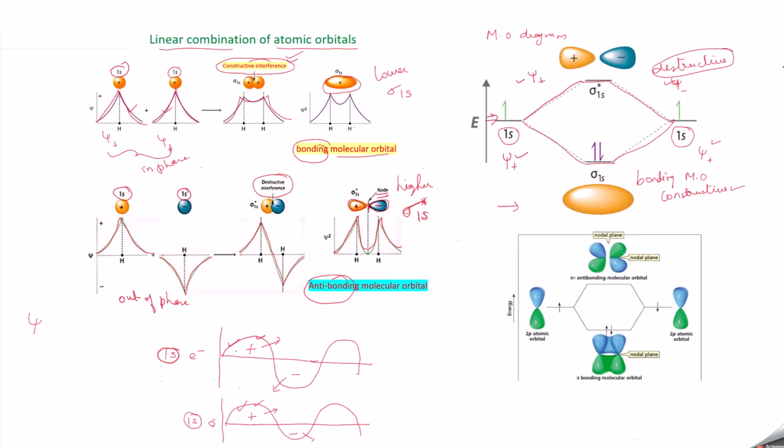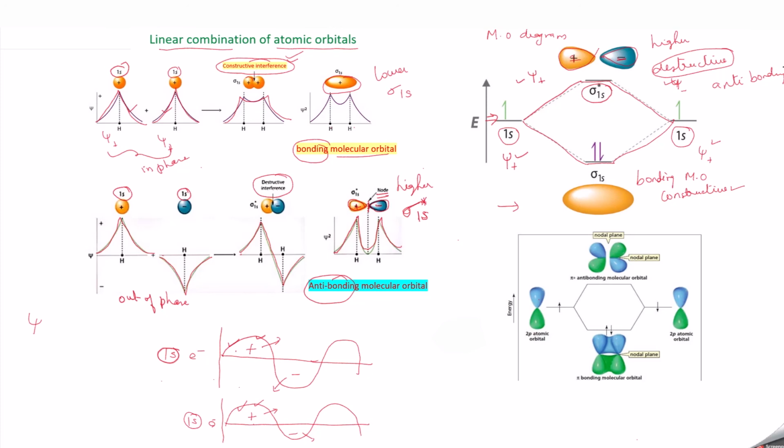Due to that you are getting a molecular orbital whose energy is higher than that of the atomic orbitals. So they are called anti-bonding molecular orbitals, and it is represented as sigma star 1s. The molecular orbital shape will be like this. So you will be having two lobes, one like this having a positive sign, and the other having a negative sign. So this is about the molecular orbital diagram for the 1s orbital.